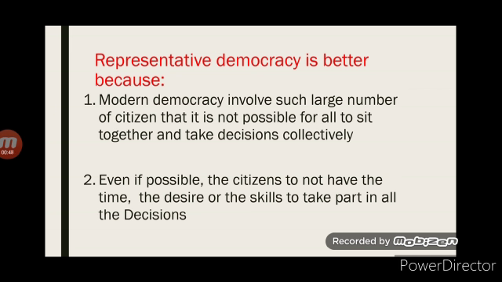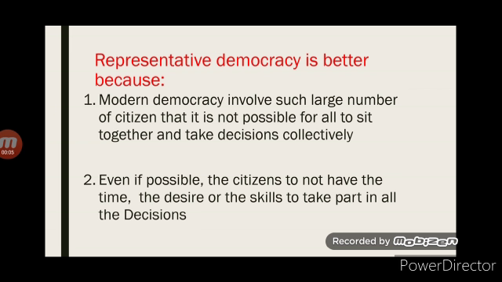Children, this you can see in the parliament of our country. The members of parliament are chosen by the common people and in the parliament they take the decisions, make the laws, and run the government on behalf of the common people. Now I think the first point is clear.